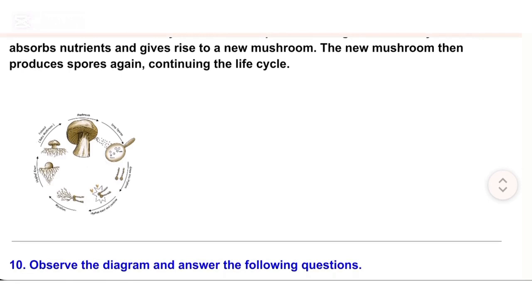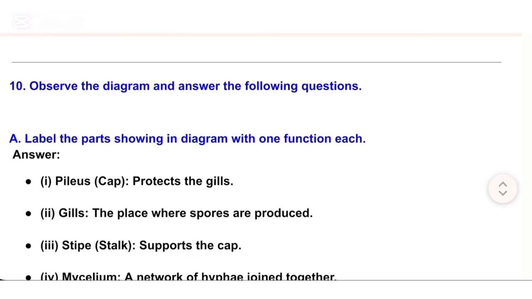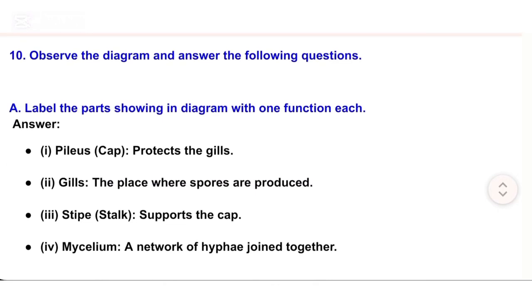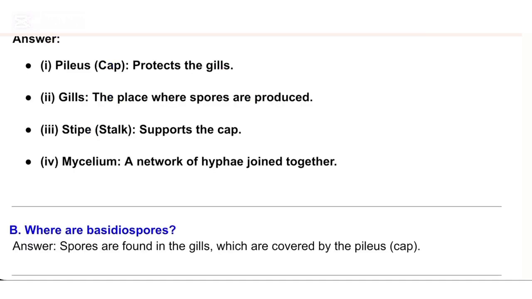10. Observe the diagram and answer the following questions. A. Label the parts shown in the diagram with one function each. Answer: I. Pileus, the cap, protects the gills. II. Gills, the place where spores are produced. III. Stipe, the stalk, supports the cap. IV. Mycelium, a network of hyphae joined together.